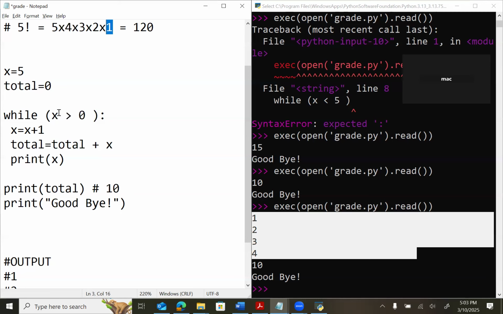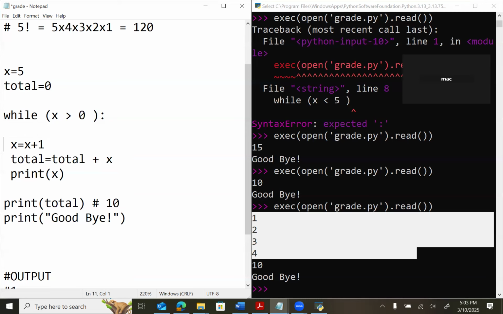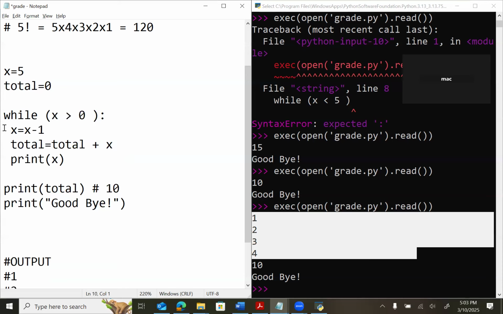Okay, so what is the value of x? 5. X is 5, right? So what do you want to do? X equal x minus 1. Then it will become 4. We are not using 5 then. Okay, minus 1. Then can we use another variable, Mister? What other variable? Yeah, why not?